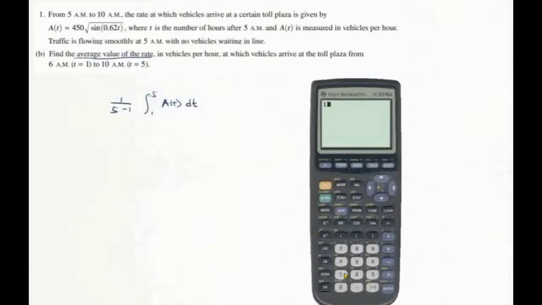And now I'm going to do 1 over 4 times, go to math, fnInt of function y1, with my variable from 1 to 5. And when I press enter, it will tell me that the average value of the rate is 375.537.